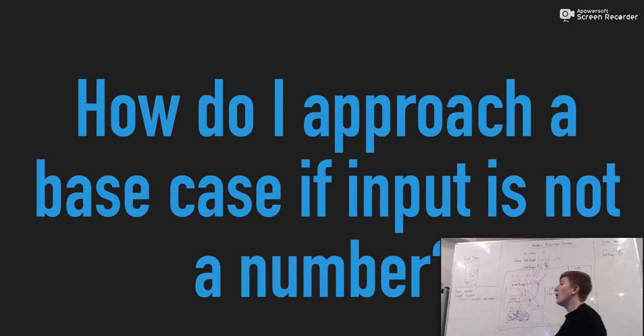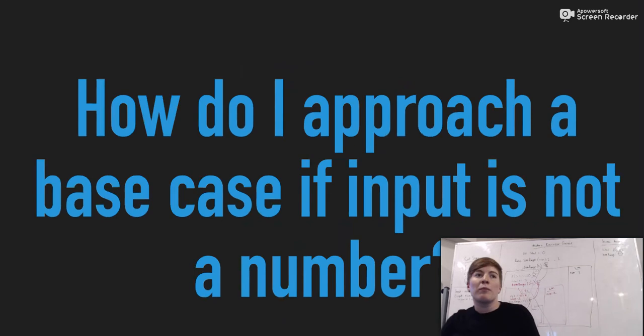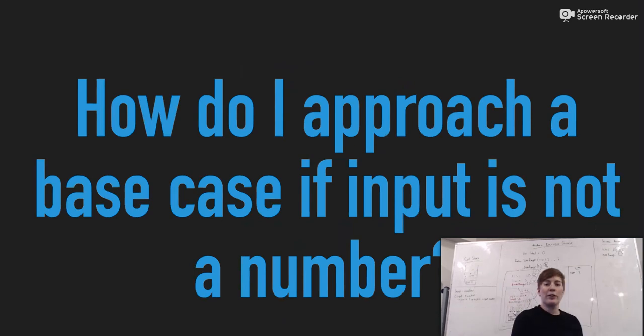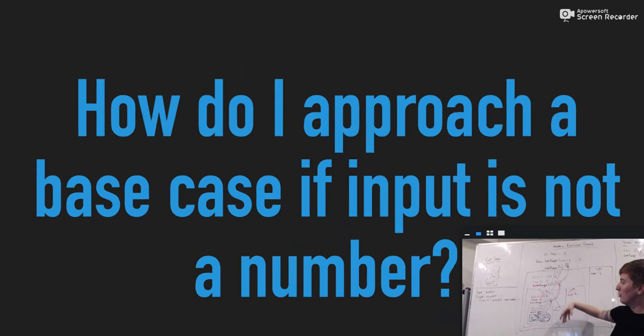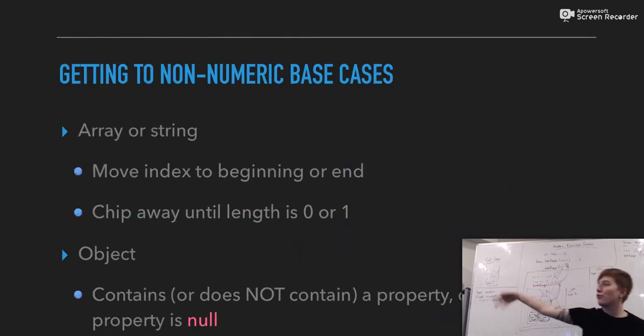So how do I approach a base case if the input is not a number, you ask? Yes, good question. Right, so instead of decrementing numbers and things like that, what if I'm passed an array or a string or an object?